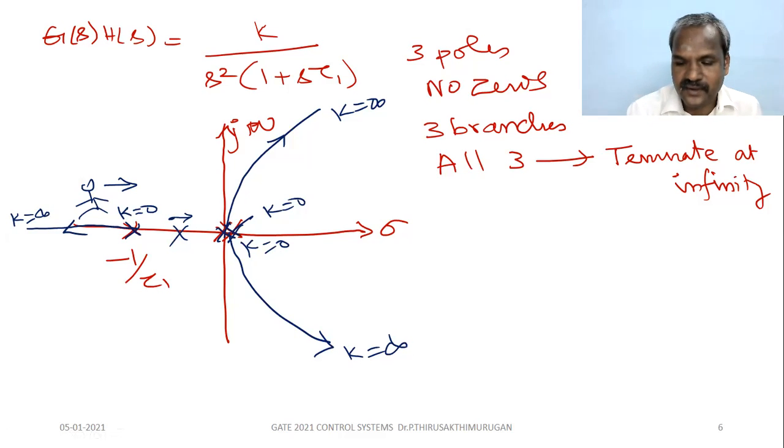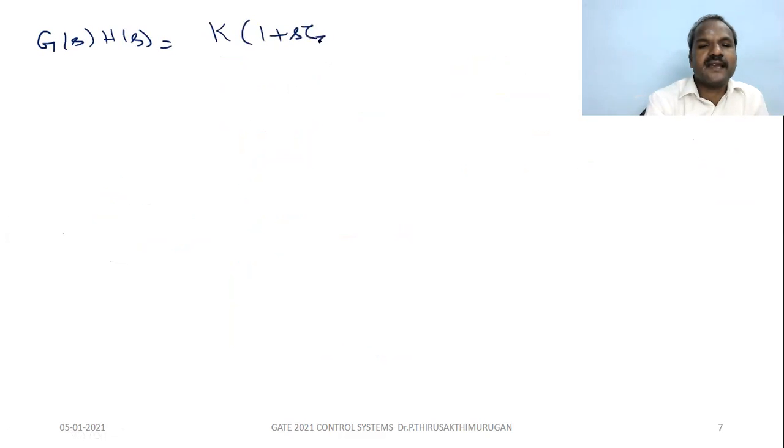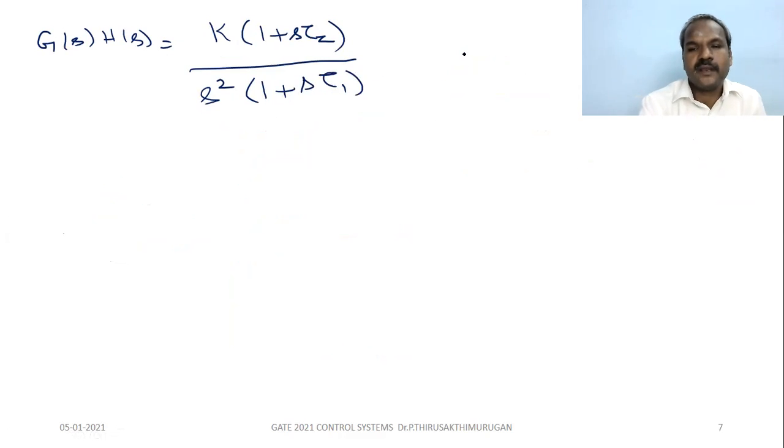For this transfer function. Next, g of s, h of s equal to k into 1 plus s tau z, divided by 2 integrators and 0 in the numerator, s tau 1. So how many poles? 3 poles, 3 branches.